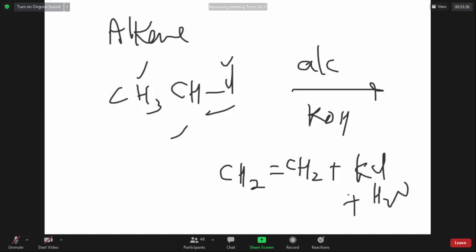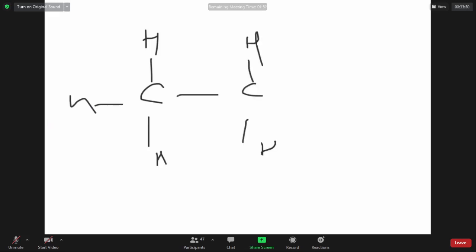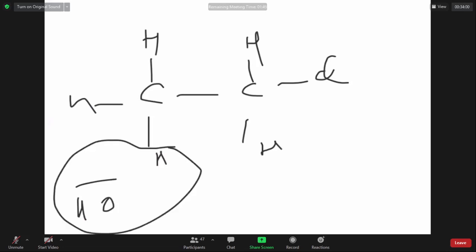You must be wondering what this reaction is. I will show you like this. I am drawing this. Sir, it is CH3, CH2, Cl. You added a base. Base is that which gives OH minus, which allows it to take away H plus from somebody. If the H plus is taken away by OH minus, water is lost.